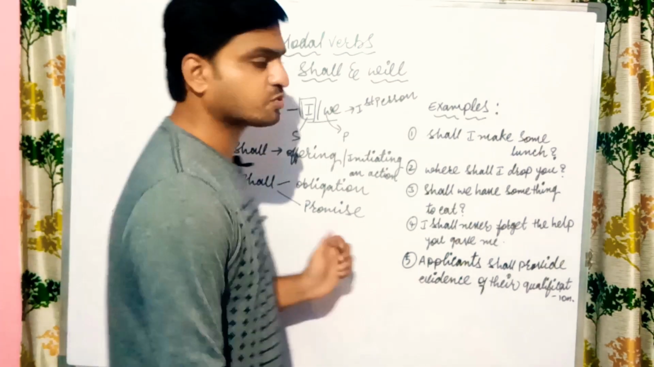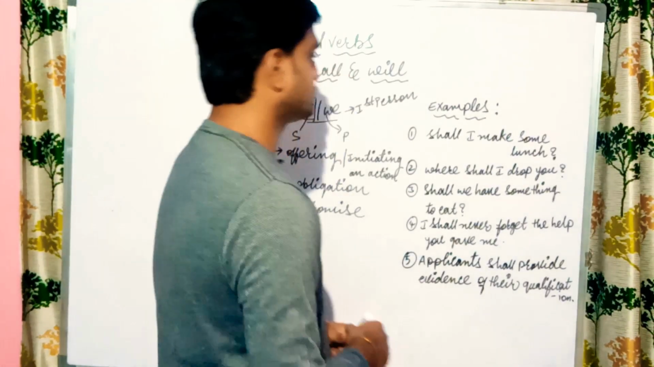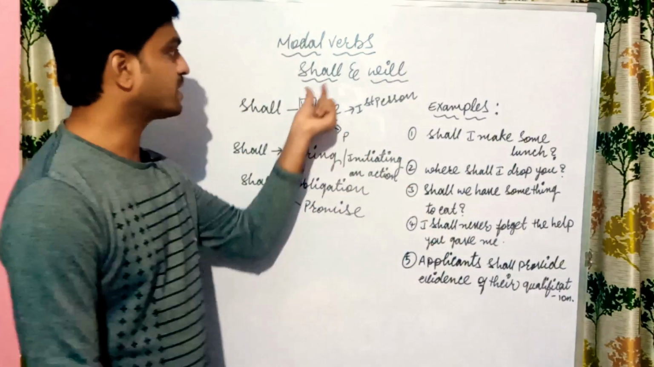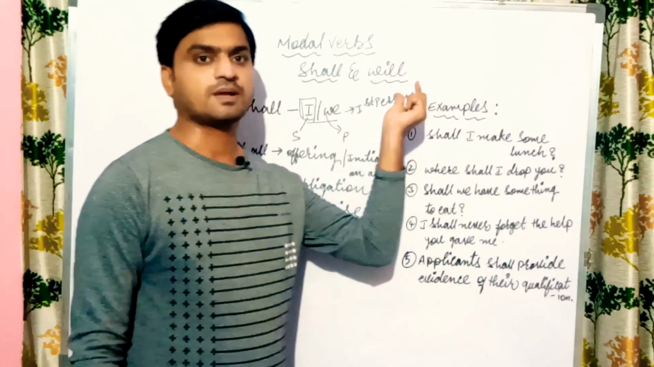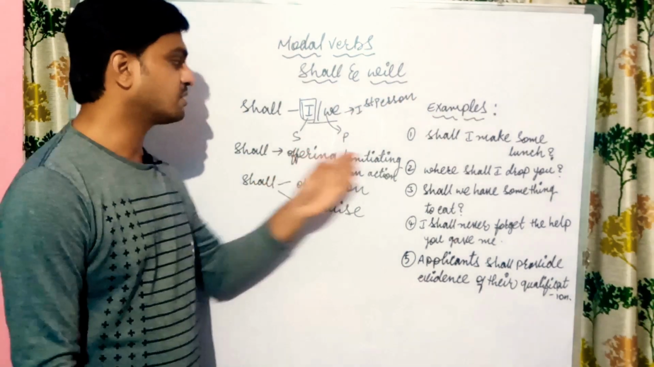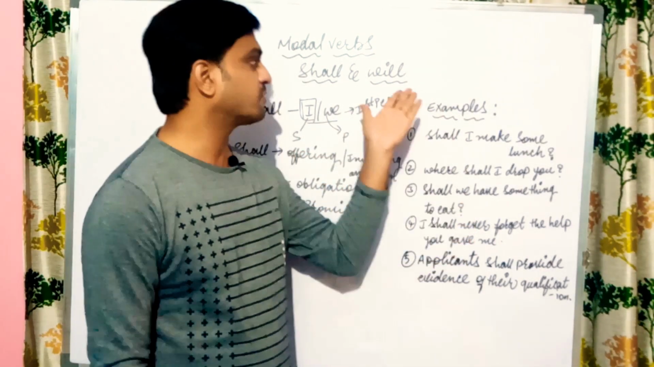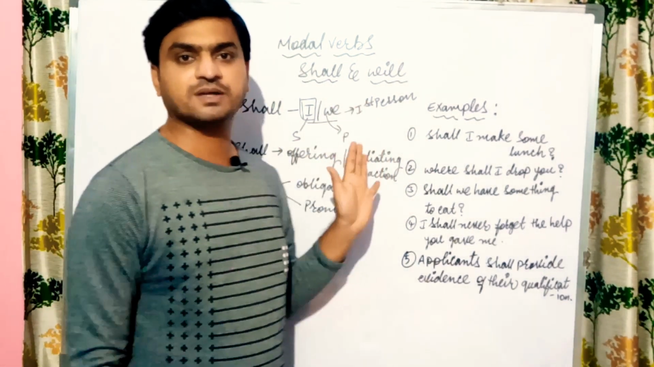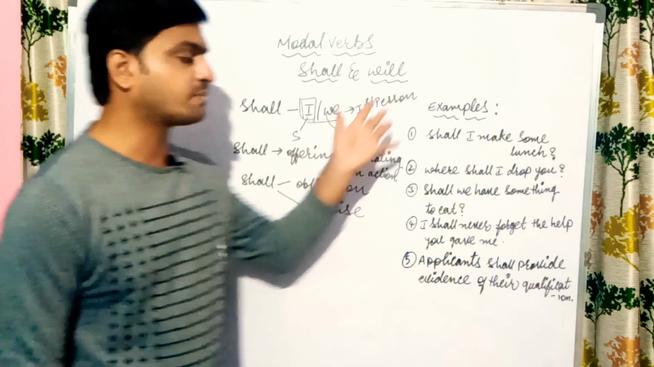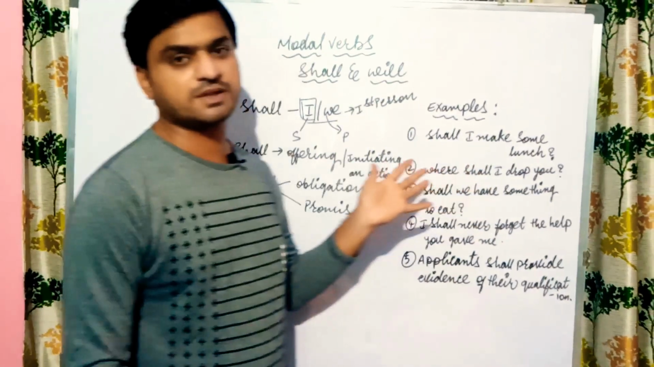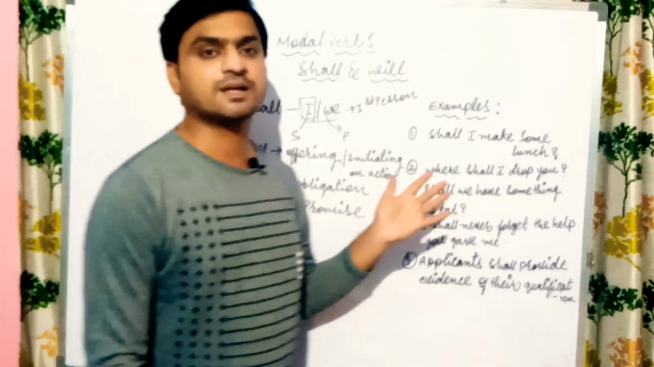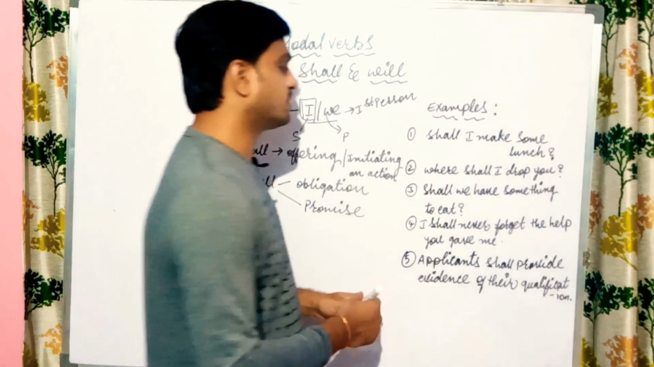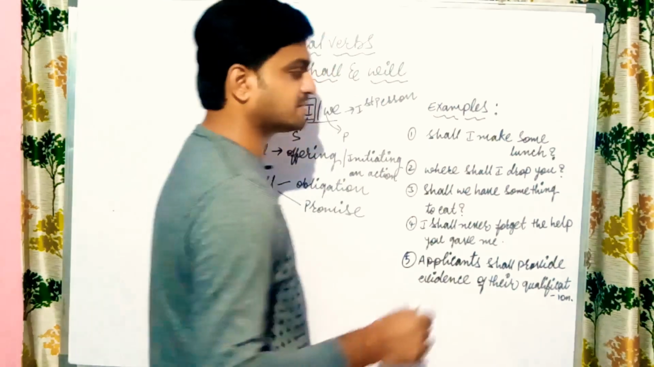So let us go through some examples now. Here we have five examples. First of all, we will try to know what is shall and what is will, and where we will use them, like offering and initiating. Similarly, we will go through will. Afterwards, we will write both together, some examples of shall and some examples of will, and discuss all together in detail about the usage of shall and will to make you understand in a better way.